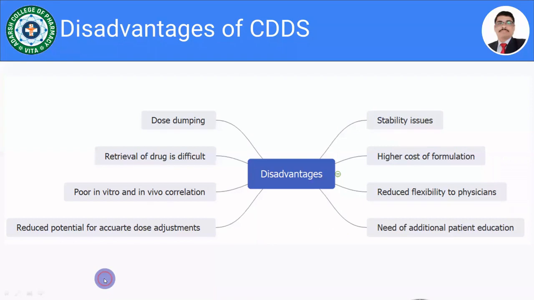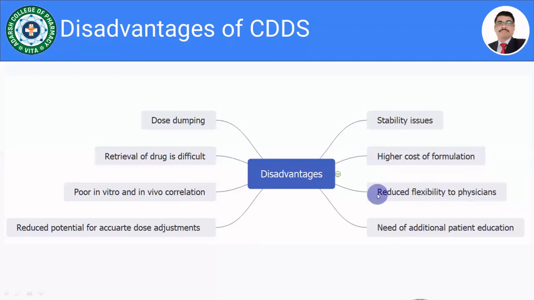Moving towards the next limitation, that is higher cost of formulation. When we are designing the controlled drug delivery system, the cost of the formulation is very high as compared to the conventional drug delivery system. So this is the sixth disadvantage, or limitation, of the controlled drug delivery system.